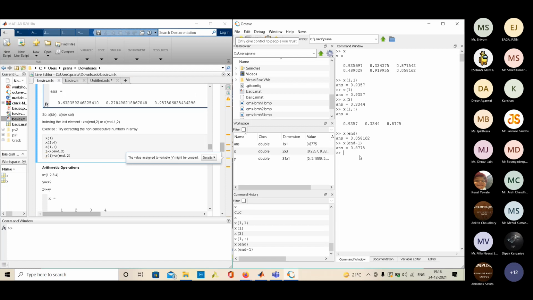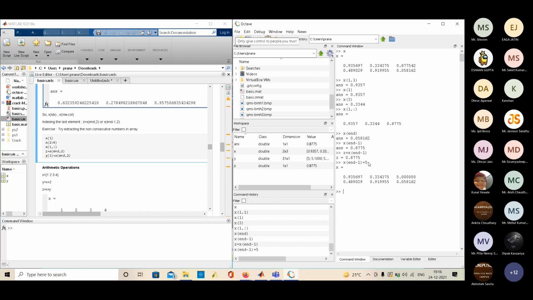One thing I would like to add is that you can assign to the value that we are indexing. So z equal to x(end-1), so z will get the value of x(end-1). Or I can assign x(end-1) equal to 5, so the value of x(end-1) changes to 5.